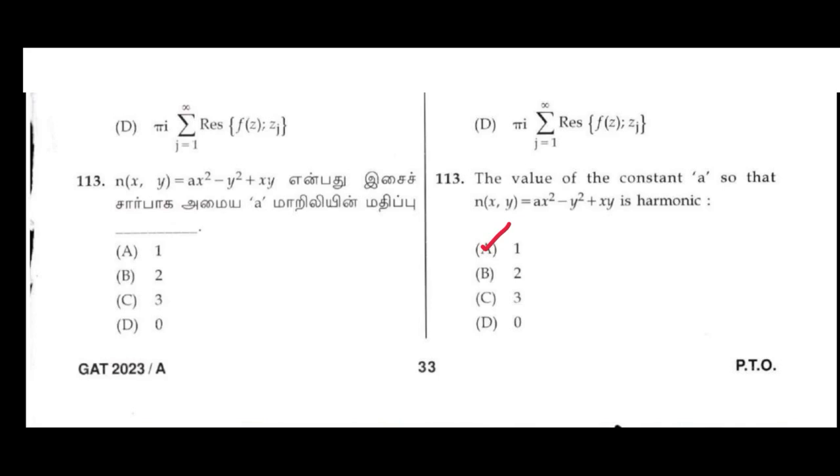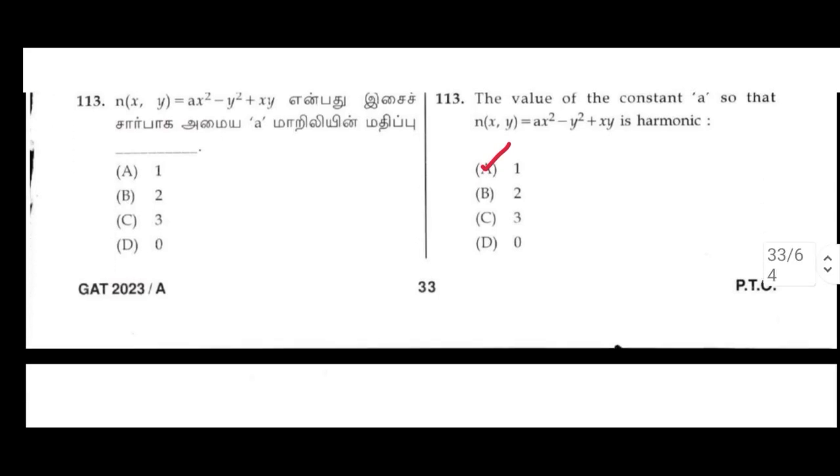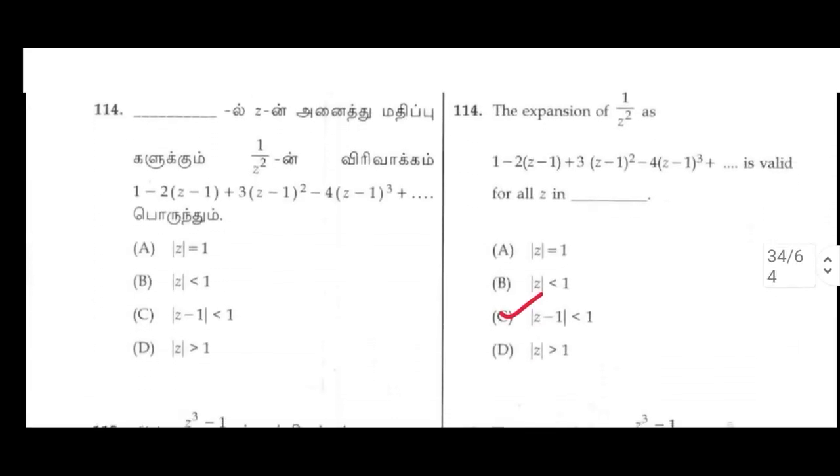113. The value of the constant a so that u(x, y) = ax² − y² + xy is harmonic. Option A: 1. 114. The expansion of 1/z² as 1 − 2(z − 1) + 3(z − 1)² − 4(z − 1)³ + ... is valid for all z in C. Option: modulus of z − 1 less than 1.